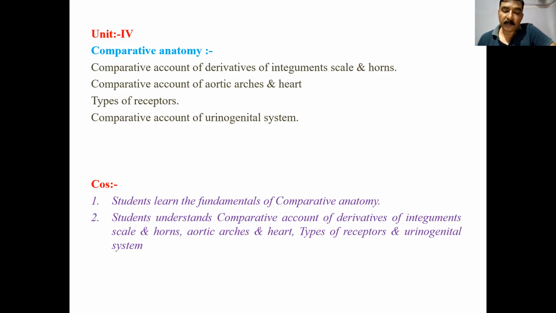Reproductive organs in vertebrates. Sometimes this reproductive organ is connected to the urinogenital system, meaning the excretory system. That's why it is known as urinogenital system in vertebrates. In most of the animals, they are separated. In amniotes, male and female, we can say the excretory system is separate.